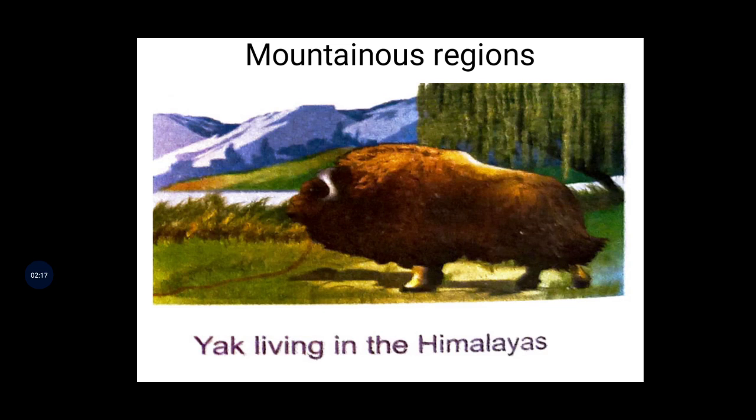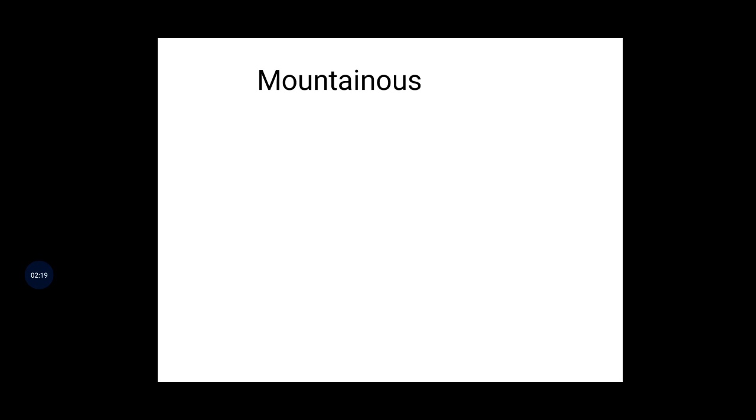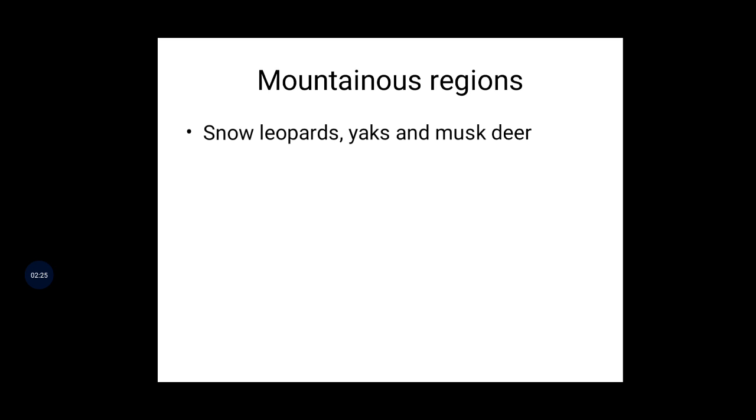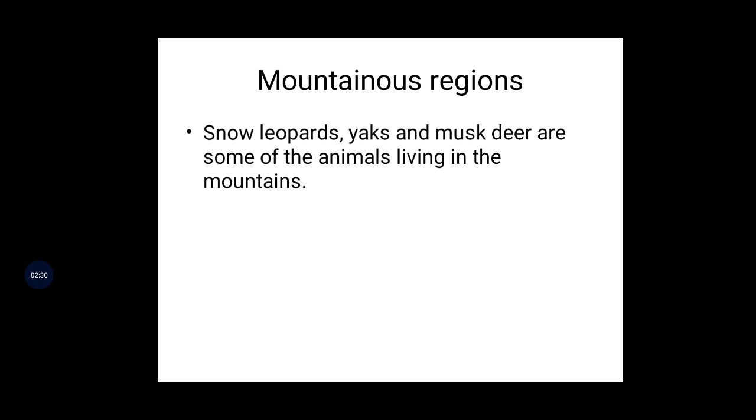Understand, children? Listen carefully. In the mountainous regions, see here, snow leopards, yaks and musk deer are listed. So snow leopards, yaks, and musk deer are some of the animals living in the mountains.